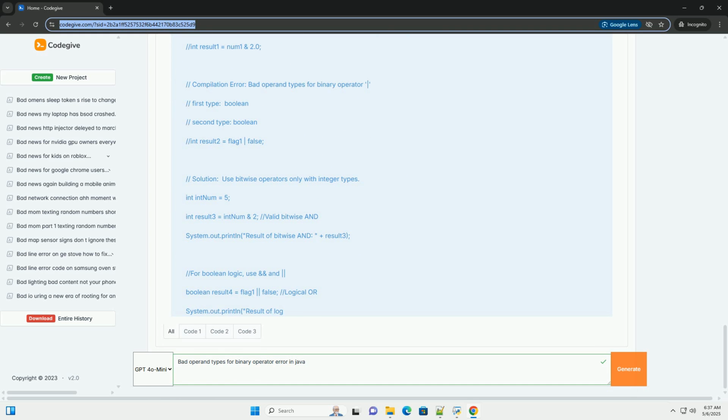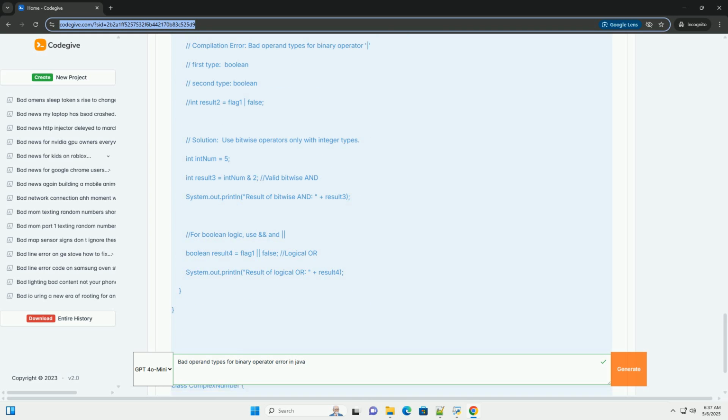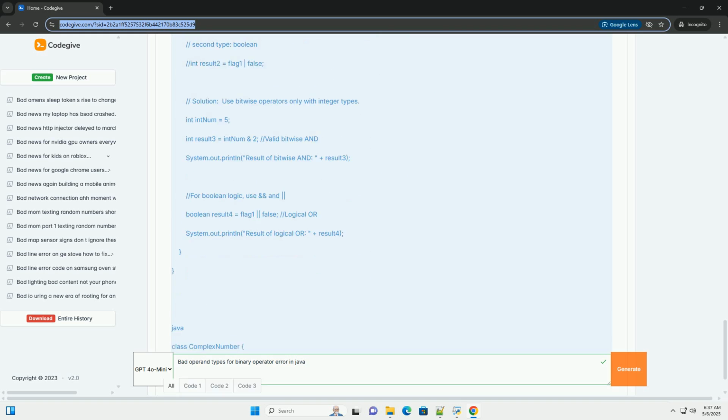Relational operators: == equal to, != not equal to, > greater than, < less than, >= greater than or equal to, <= less than or equal to. Logical operators: && logical and, || logical or. Bitwise operators: & bitwise and, | bitwise or, ^ bitwise xor.